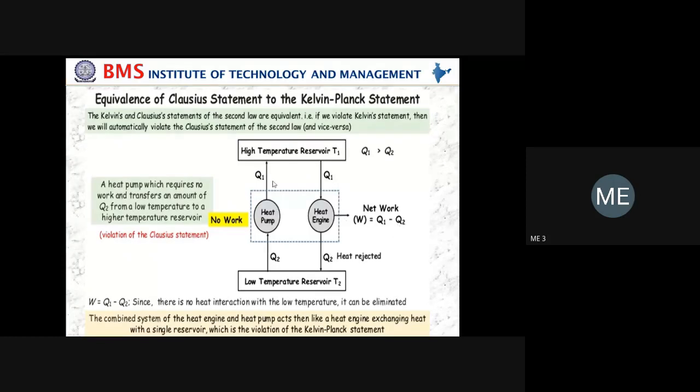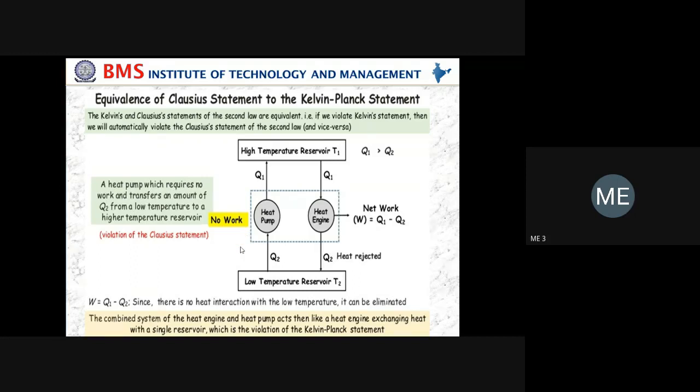You see how it violates the Kelvin-Planck statement. There is no work done at all. As I said, without work done, the heat pump will not work. So only here the heat transfer takes place between the source and sink at T1 and T2. There is no work done at all. If there is no work done, the heat pump will not work, because we get the COP as exactly 1. In order to get the COP greater than 1, we have to supply work to the heat pump, then only it will work. So there is no work at all. You see the highlight one, no work at all means it violates the Kelvin-Planck statement.